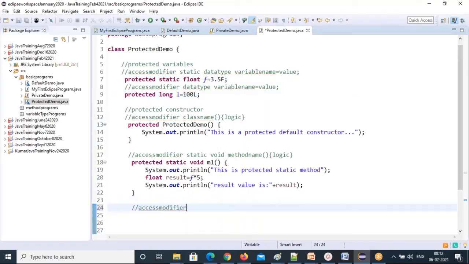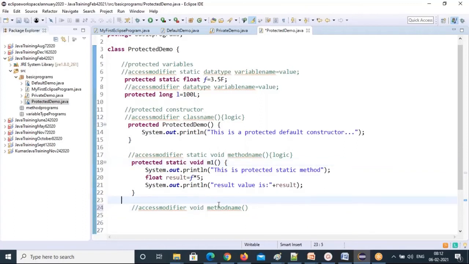Access modifier, void. See, the static keyword is not coming. That's why this is called a non-static method. It's very easy to differentiate static methods and non-static methods. If the static keyword is there in the signature line, that is a static method. If the static keyword is not there, that is a non-static method.